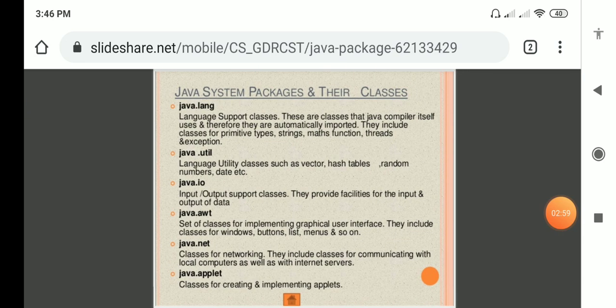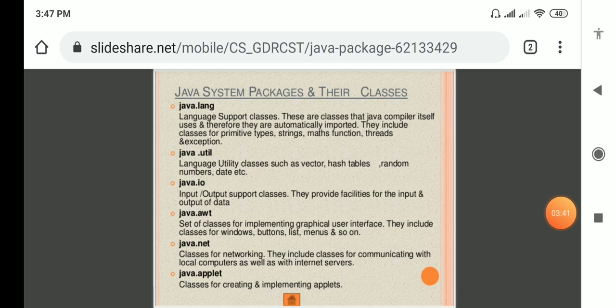What are the API packages? Means, what are the system packages? The system packages are, first, java.lang. These are language support classes, which the compiler itself uses. Therefore they are automatically imported. They include classes and primitive types, strings, math functions, threads, exceptions, etc.